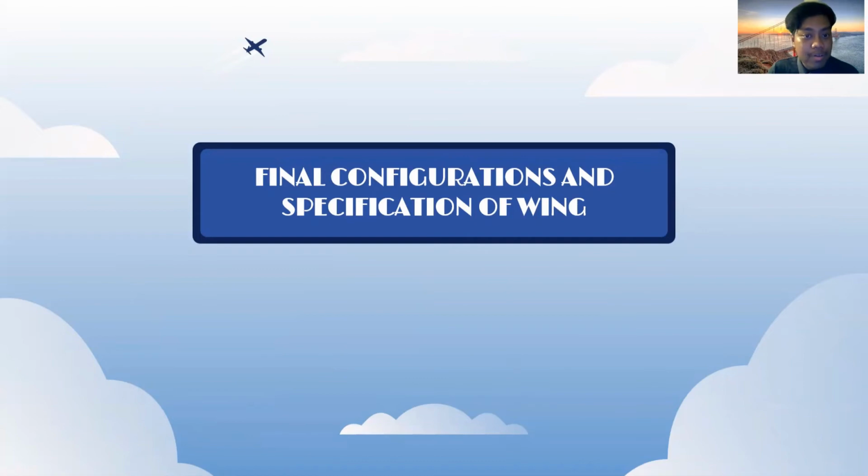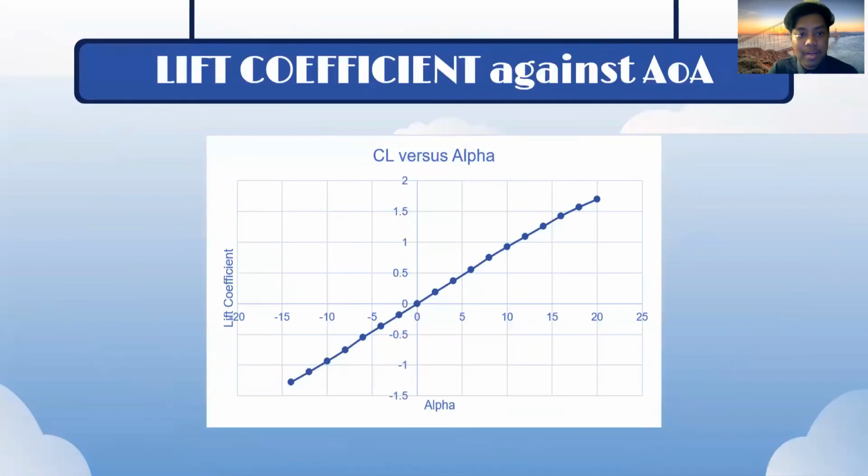And the wing's overall specification and configuration are the same as during the idea generation phase. Only the incident angle was raised to 3 degrees. After extensive consideration and analysis, the necessary lowest lift cruise coefficient is eventually achieved. Now, let's take a look at lift coefficient against angle of attack.